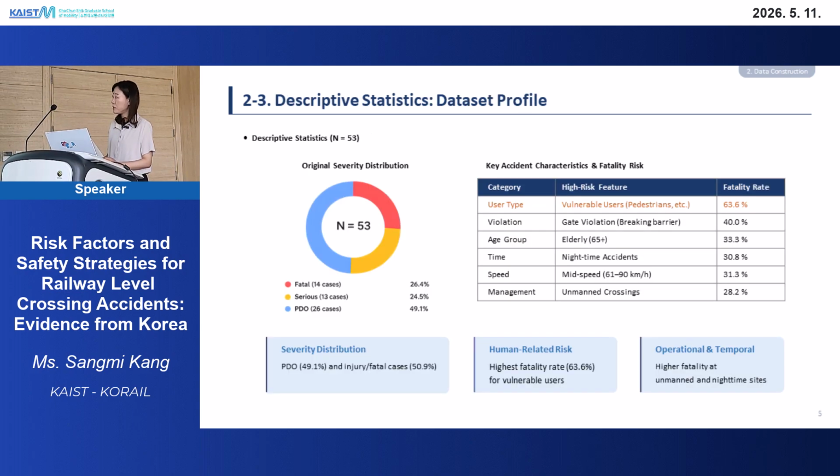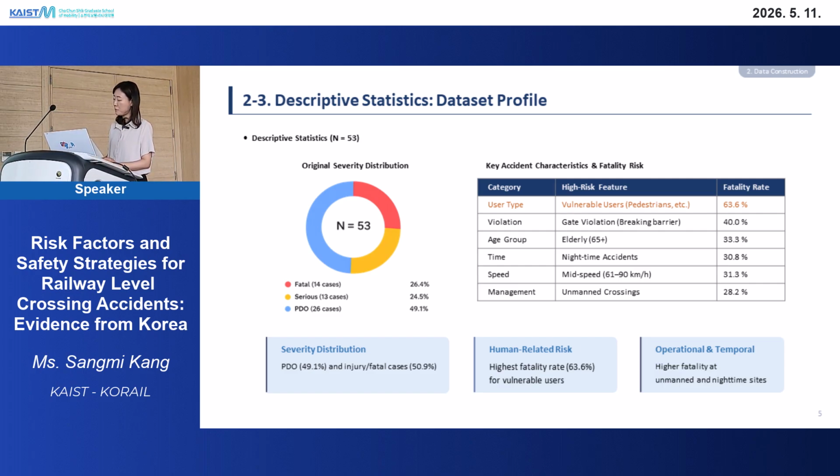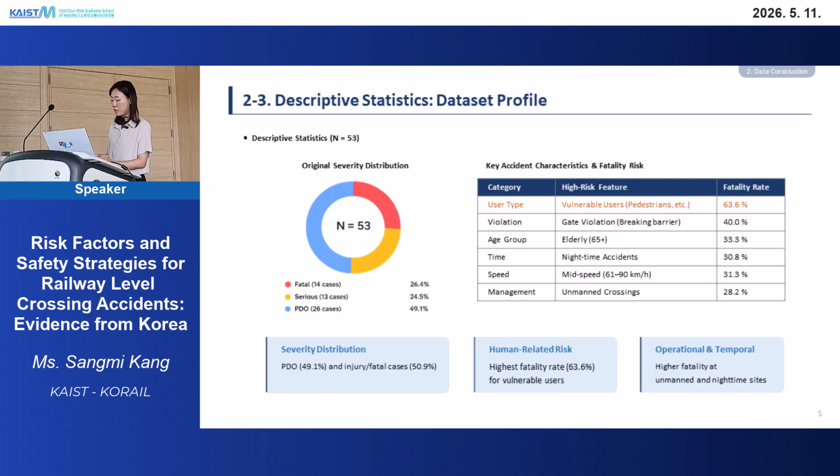Now this is what the original data actually looks like. On the left, there is a donut chart showing the original severity distribution. About half was PDO and the other 50.9% accounted for fatal or serious injuries. Looking at the key patterns on the right, the most important finding is that vulnerable road users had a fatality rate of about 64%, by far the highest among all groups. Gate violations had a fatality rate of 40%, and elderly users were about 33%. Also, nighttime, mid-speed, and unmanned crossings showed higher fatality rates.